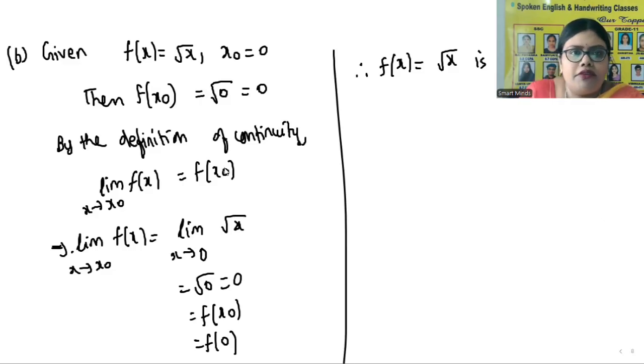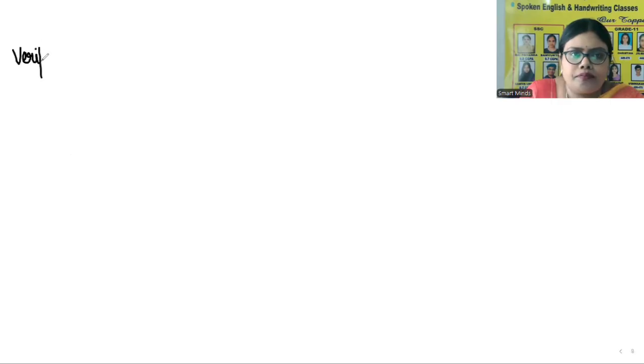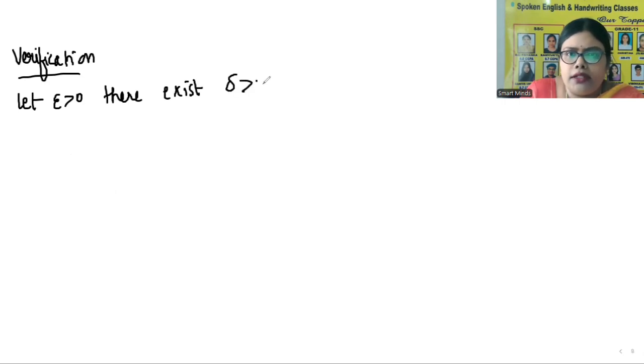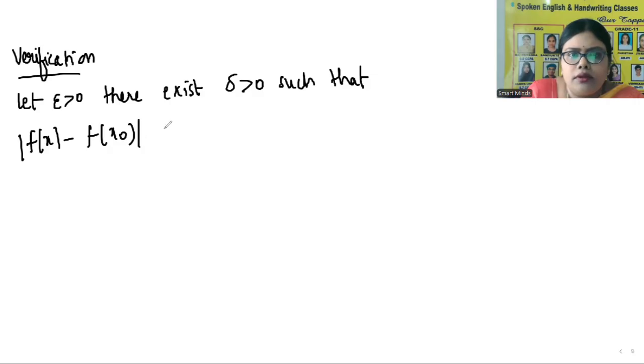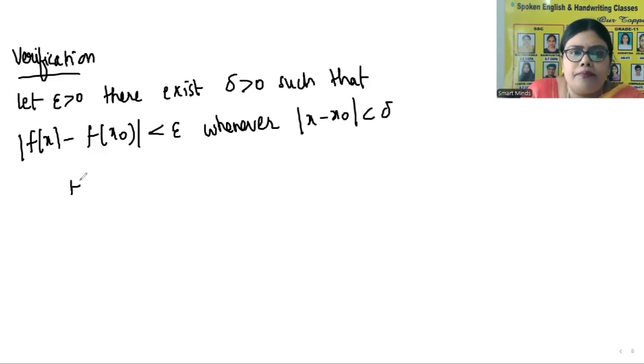Now we will do the verification part. So let epsilon greater than 0, there exist delta greater than 0 such that mod f of x minus f of x naught is less than epsilon whenever mod x minus x naught is less than delta.